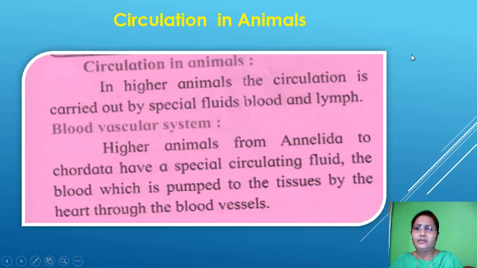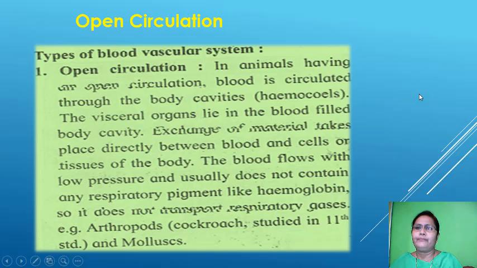Here it is of two types, that is blood vascular system. In higher animals, from Annelida to Chordata, they have a special circulating fluid, the blood, which is pumped out to the tissues by the heart through the blood vessels. In this topic, there are two types of blood vascular systems. First one is the open circulation and the second one is the closed circulation.